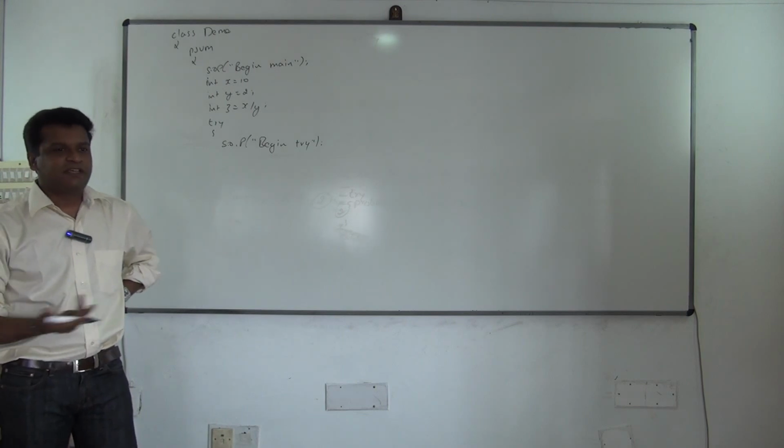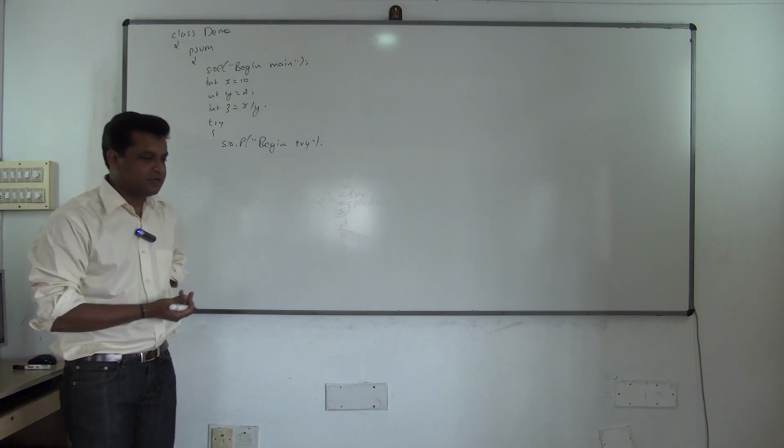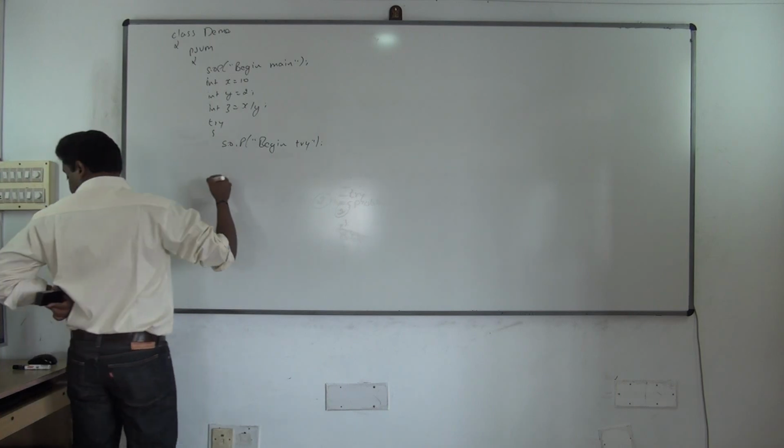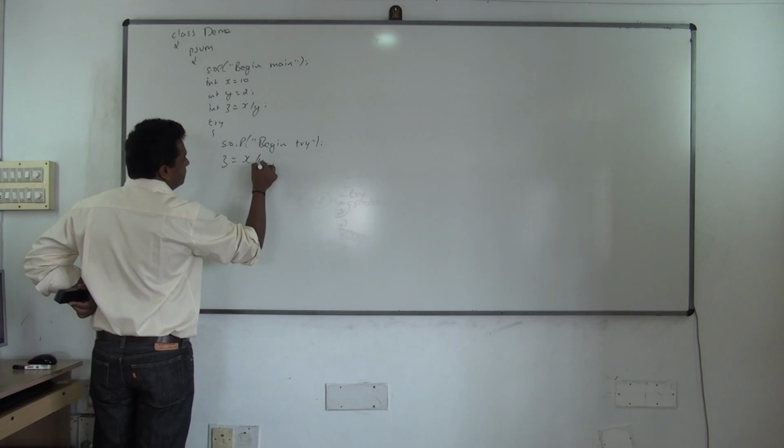So this basic anybody will know now. You also know, I also know. So you are paying money for what now? Learning some extra thing, not for this simple example. So carefully observe now. SOP begin try. z is equal to x by y.